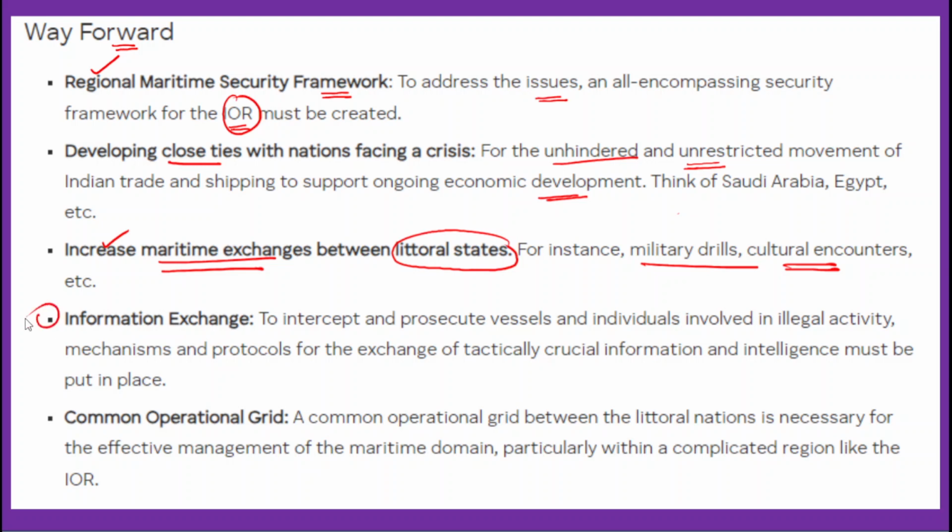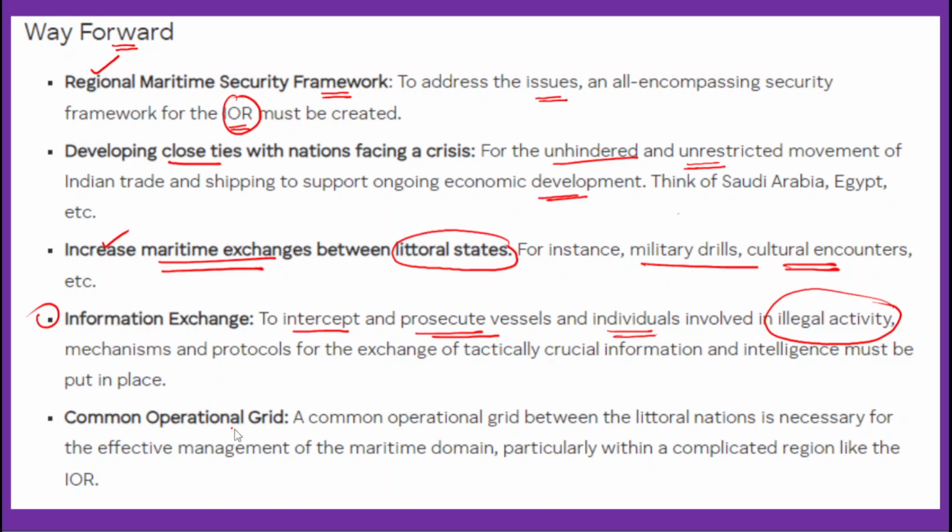Information exchange and intelligence sharing is also one of the important components in maritime security. Therefore, to intercept and prosecute vessels and individuals involved in illegal activity in the Indian Ocean region or in any maritime space, information exchange and intelligence sharing will be a very useful tool.